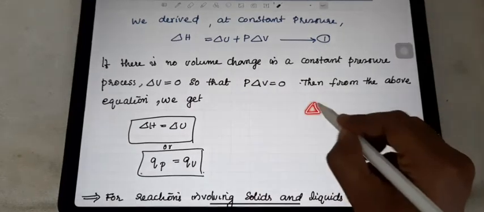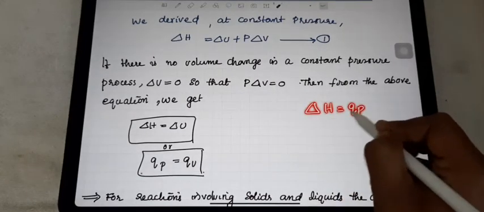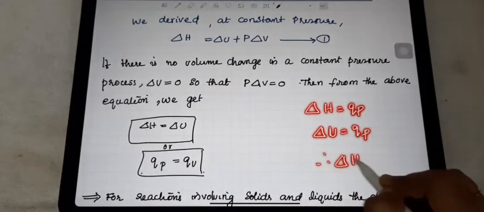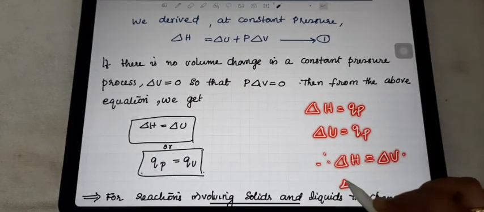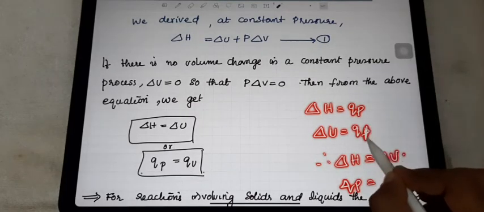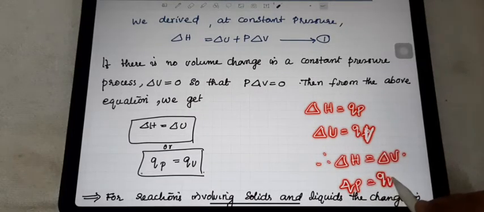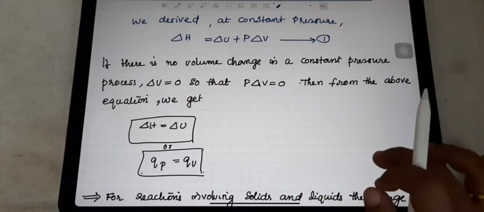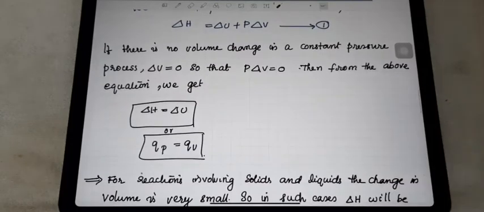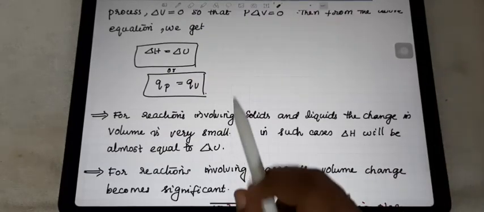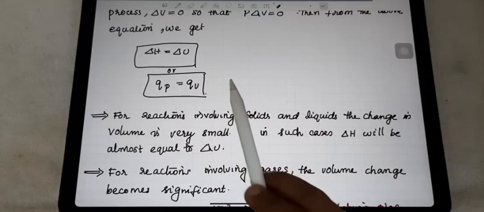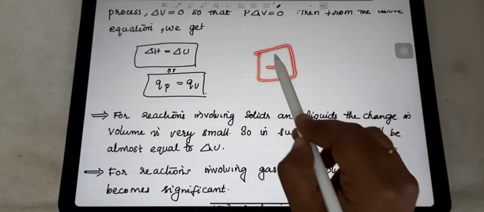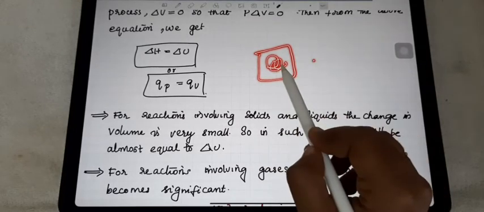Then you know that delta H is equal to QP and delta U is equal to QV. So if delta H equals delta U, automatically QP is equal to QV. Okay. So there is a relationship between this enthalpy change and internal energy change. Now we can discuss solids, liquids, gases in chemical reactions. When you take chemical reactions at constant pressure, consider the volume change.